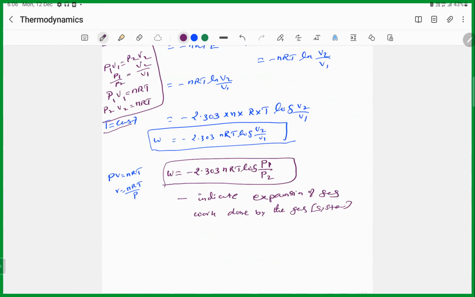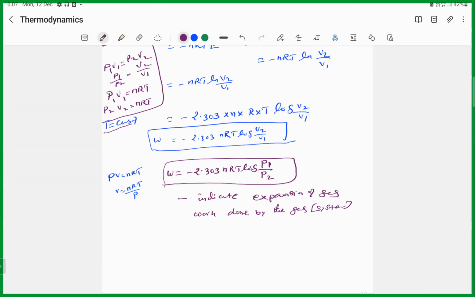அப்போ isothermal contraction நடந்தா என்ன வந்திருக்கும்? சும்மா ஒரு பேச்சுக்கு plus 2.303 RT log V1 by V2. That's all. அப்ப இந்த equation எப்படி இருக்கும்? W is equal to 2.303 RT log P2 by P1. Is it okay? Clear? Yes, sir. Very good.